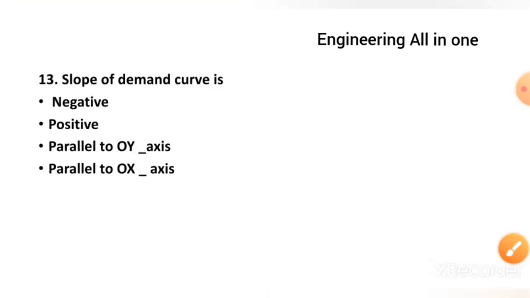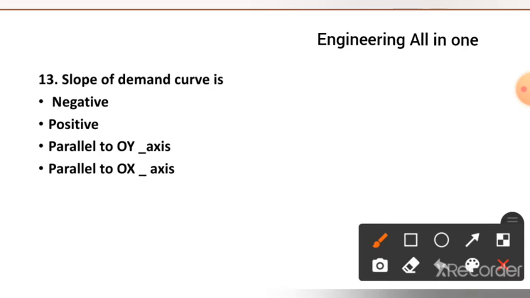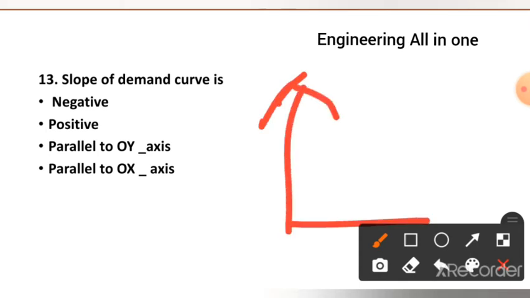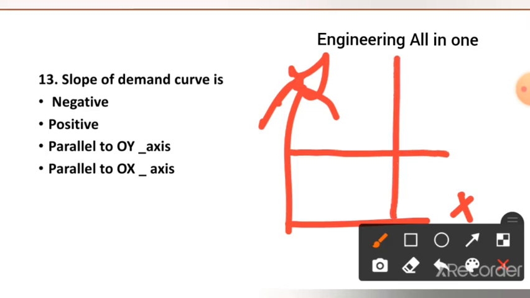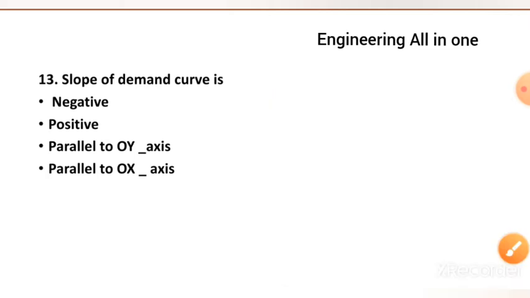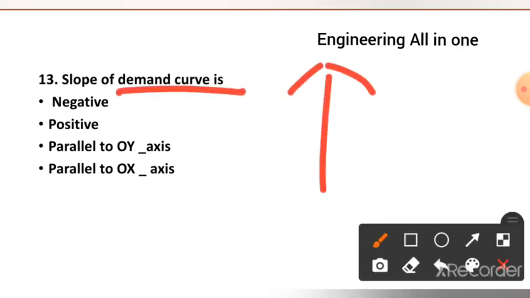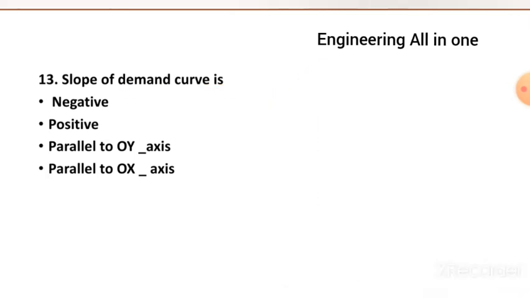Now see here one more question. Question number 13 is here. The slope of the demand curve is negative, positive, parallel to the y axis, or parallel to the x axis. X axis is here, y axis here. Parallel to x means this, parallel to y axis means this. Positive or negative slope. We saw earlier the slope of the demand curve. We saw the curve like this. It has a negative slope.